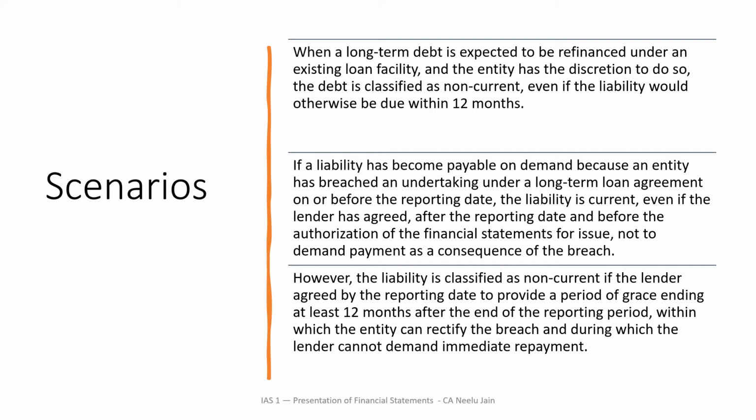So if you see here, the small difference between current and non-current classification is whether the event took place on or before the reporting date, which is your balance sheet date, or after the balance sheet date. So you need to carefully consider the event, its date and the balance sheet date, and then decide whether the liability will be classified as current or non-current.